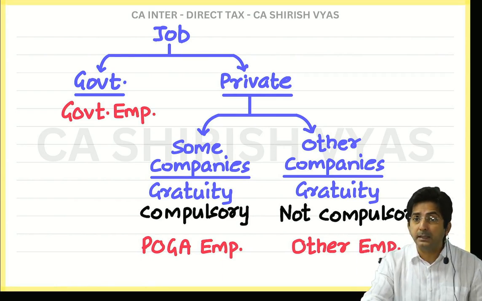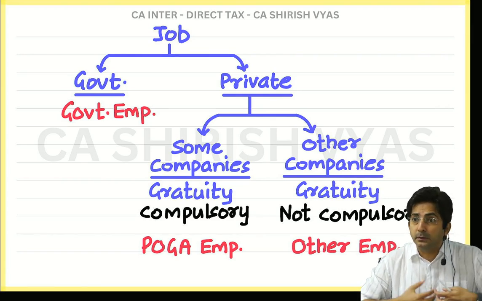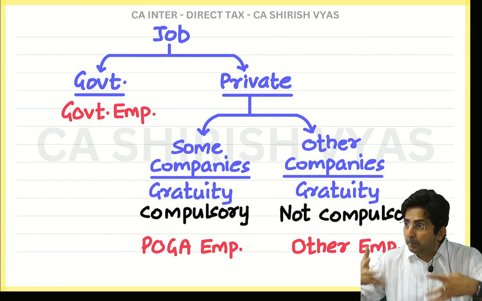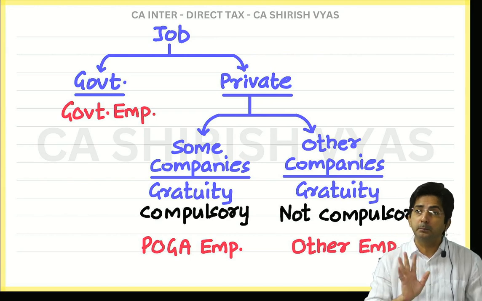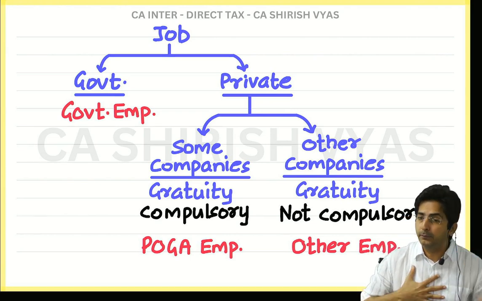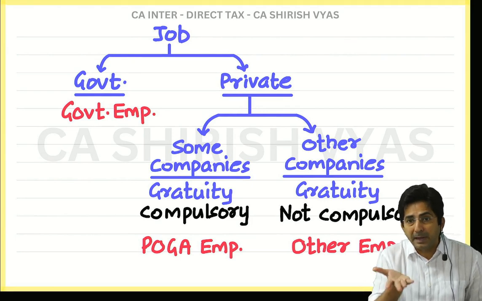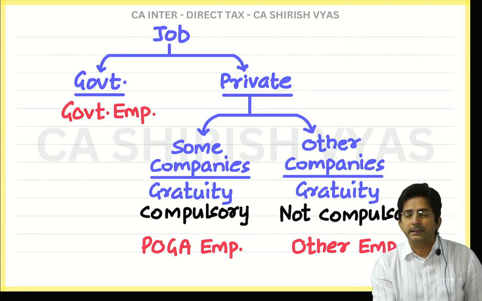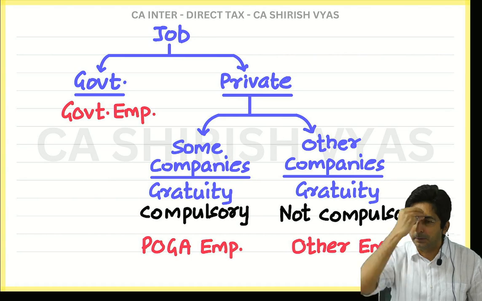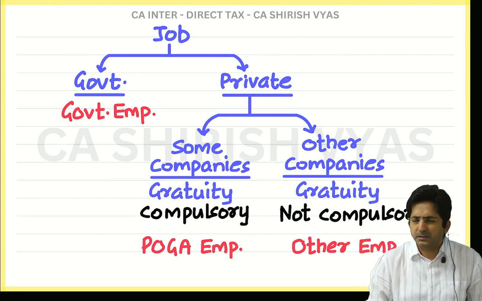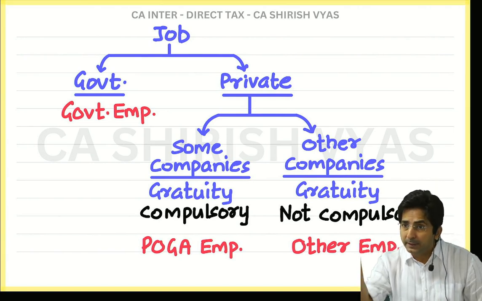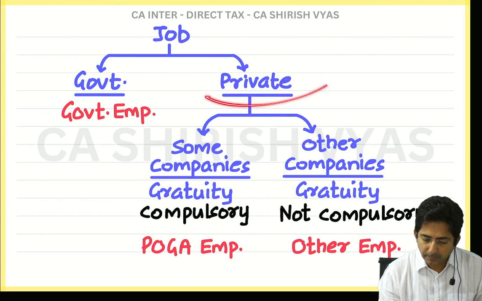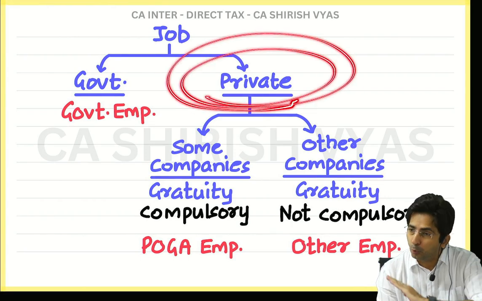But in the private sector, some companies are so rich, they give huge amounts to the employees. Then the income tax department says, see, you rich companies pay so much to the employee, but we cannot exempt everything. That's why in the private sector there is always a limit. In the private sector anything is possible. Some people don't give anything. But some are such well-to-do companies, they spend lavishly on the employees. So that's why a limit has to be kept. So in the private sector, gratuity is exempt up to a limit.